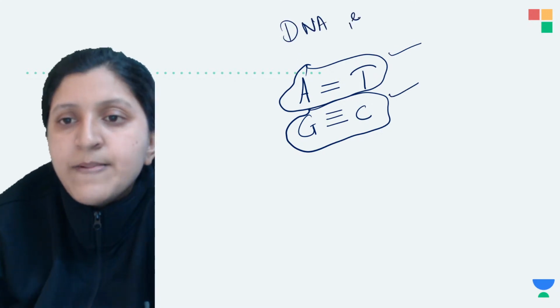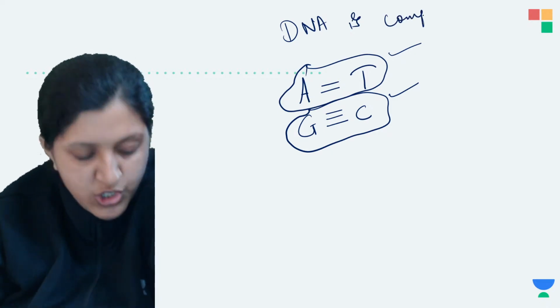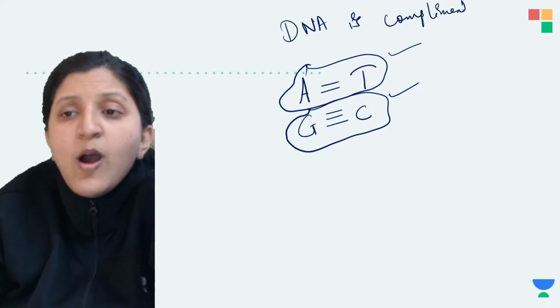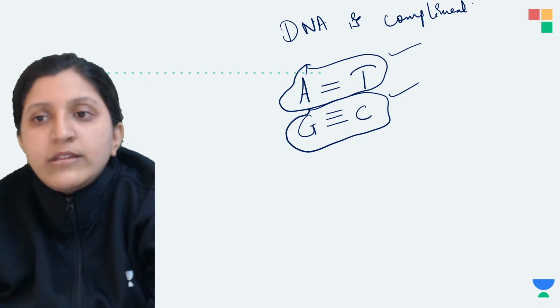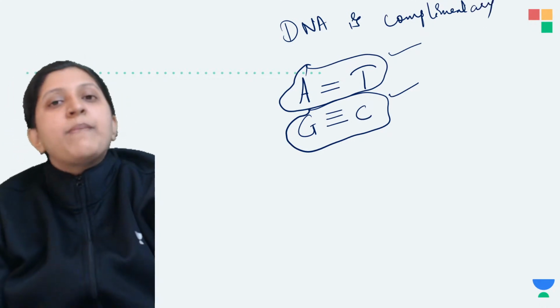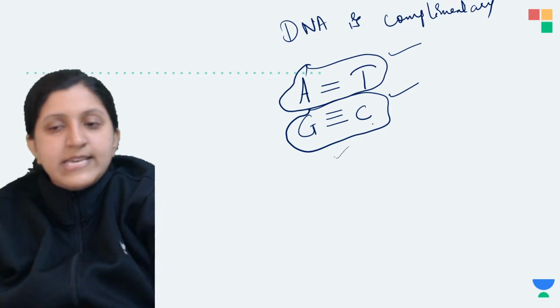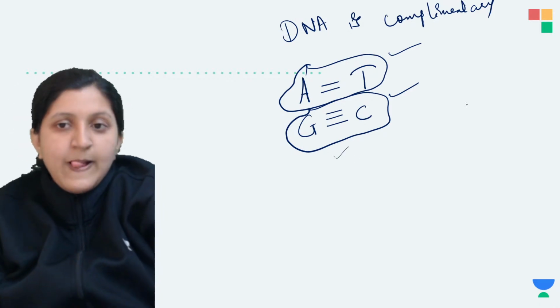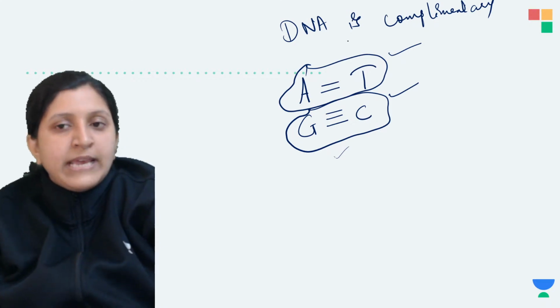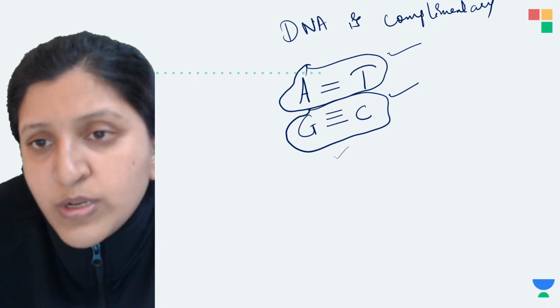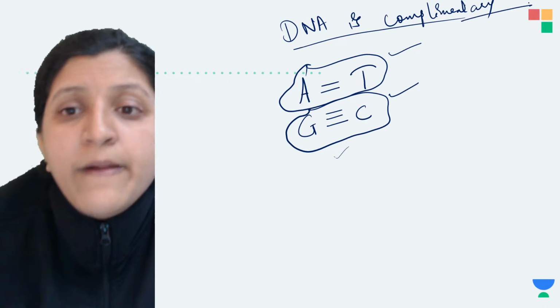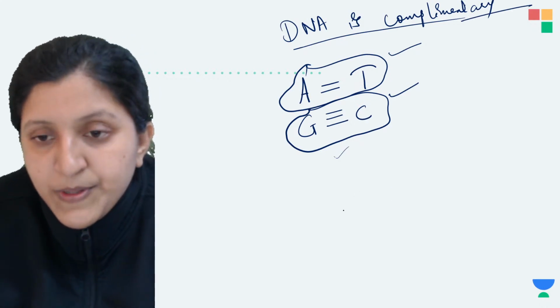the DNA is complementary to each other, because A is always going to bind with T itself, T is going to bind with A itself, G is going to bind with C itself, C is going to bind with G itself. Other than that there wouldn't be any bonding, and that's the reason we say that the DNA is complementary.